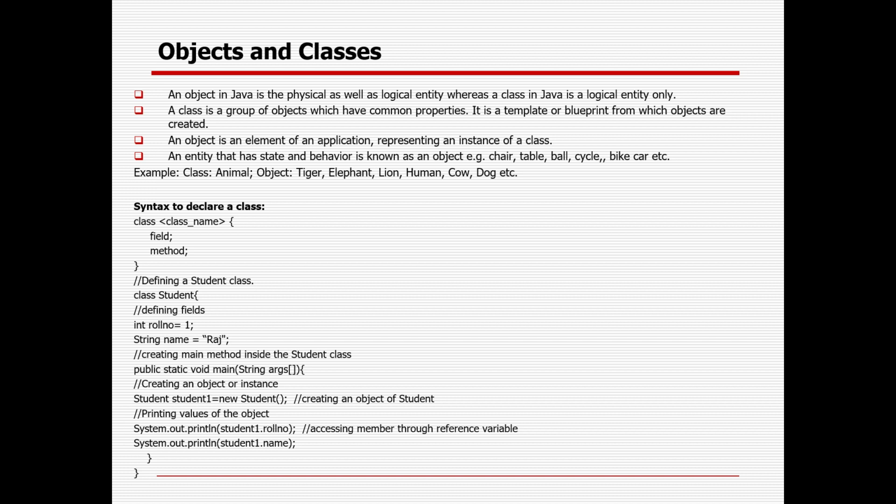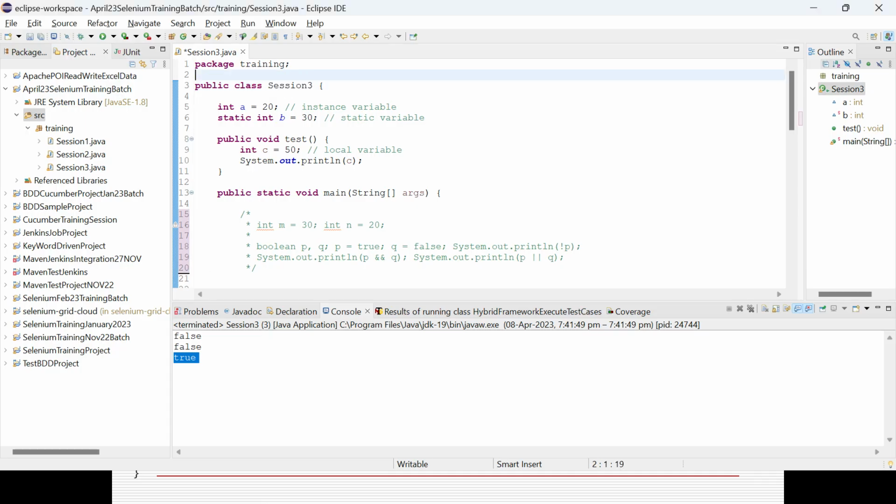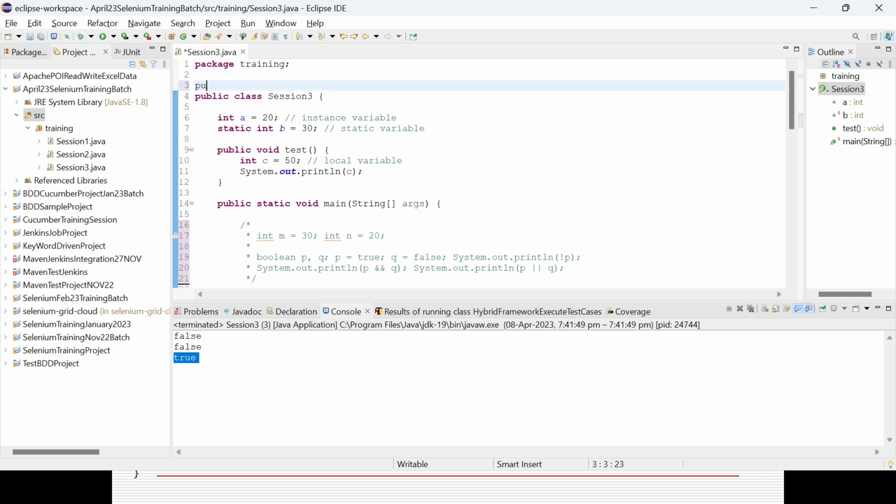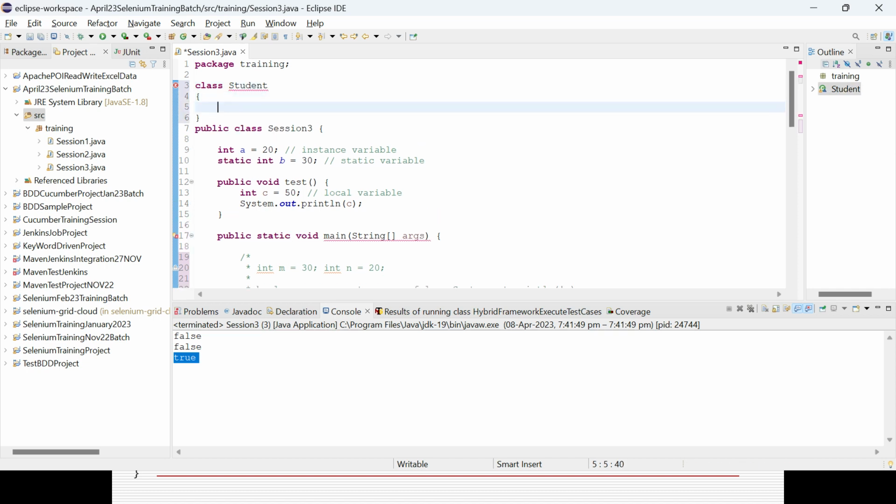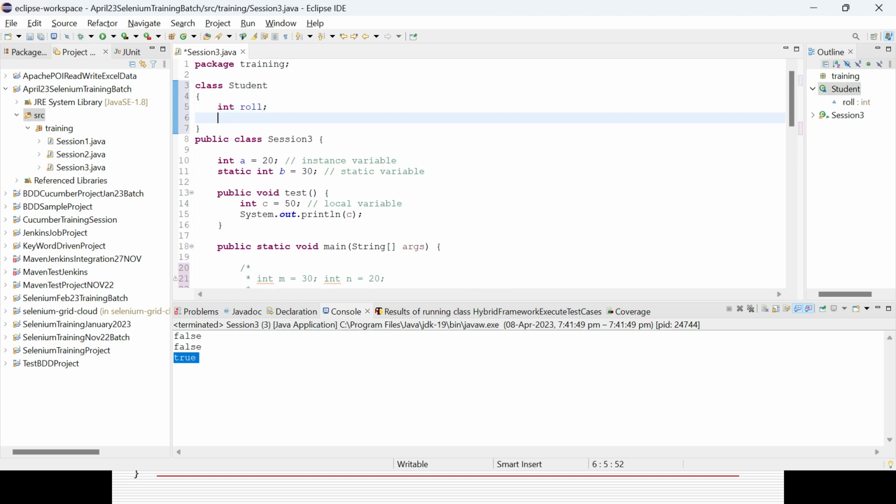So I'll be creating a student class here. How can we define it? This is the syntax: class name, then the fields and methods. Let's define a class here. Public class name, though there is no need to give the access modifier also. So class Student. Here you can define the variables: data type and variable name. A student will have a roll and a name. Those are the two things I want to define first. That is how I have created the class.